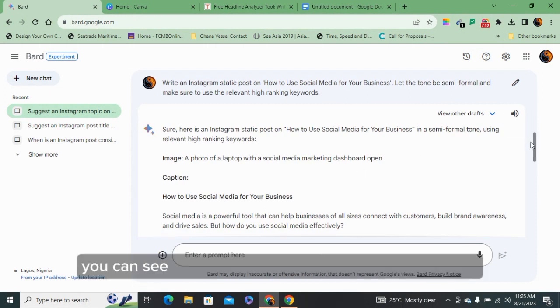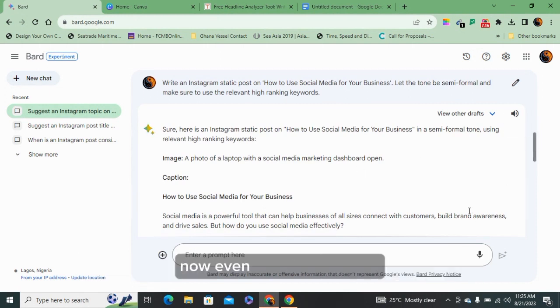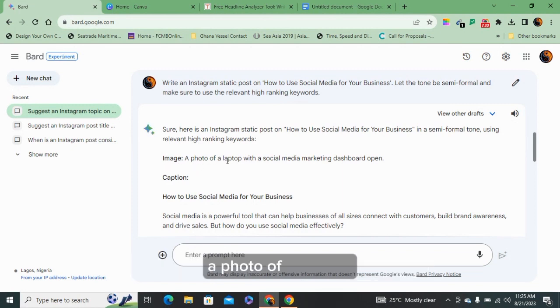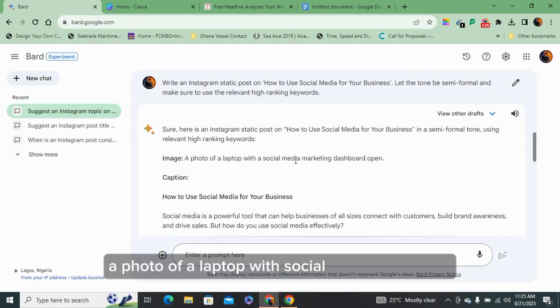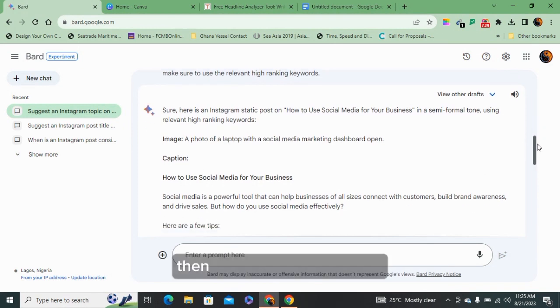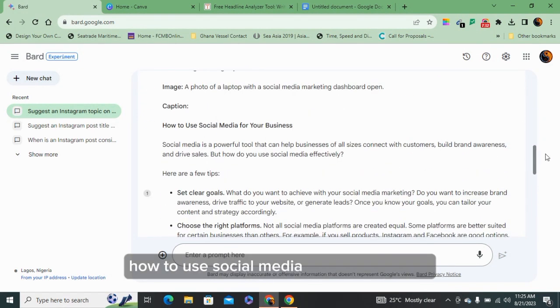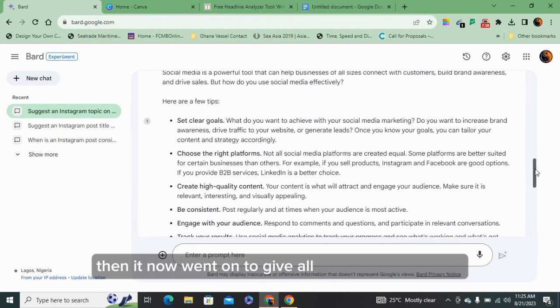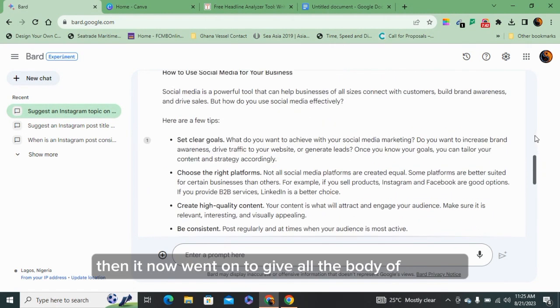All right, you can see BARD has actually given us all we need to do. It even gave us the structure of how our post should be. It gave us an image, a photo of a laptop with social media marketing dashboard open. Then it gave the caption, how to use social media for your business. Then it went on to give all the body of the post.